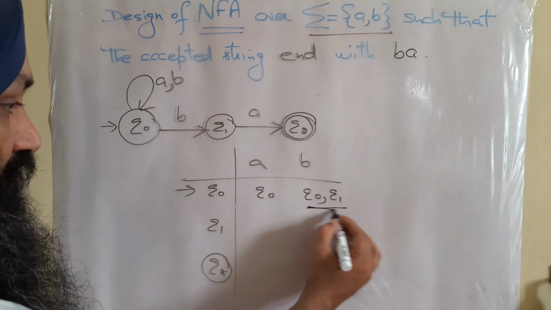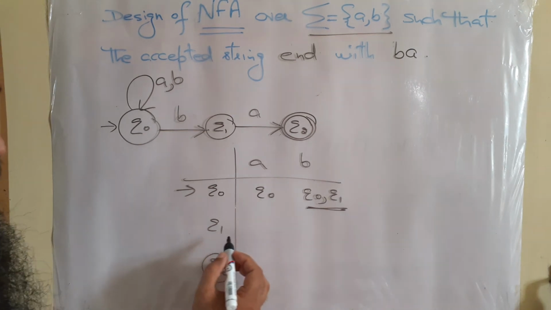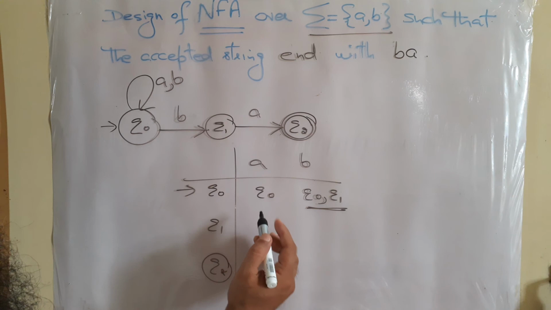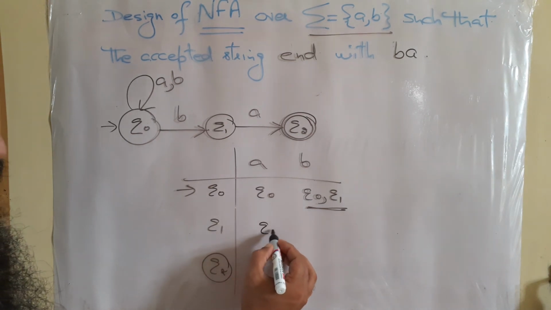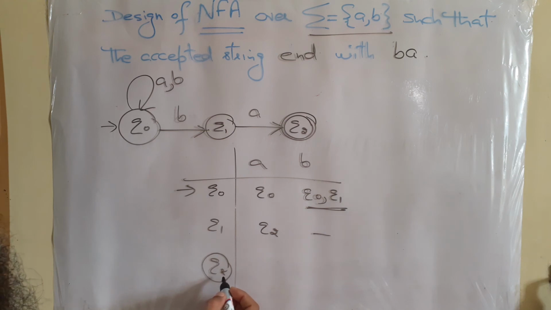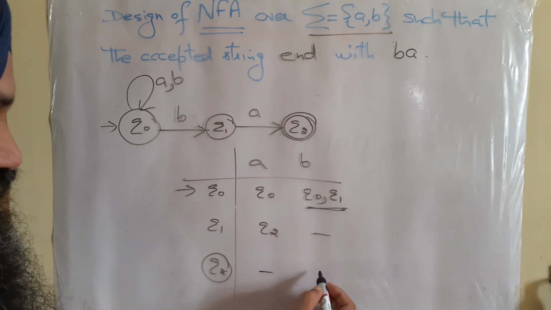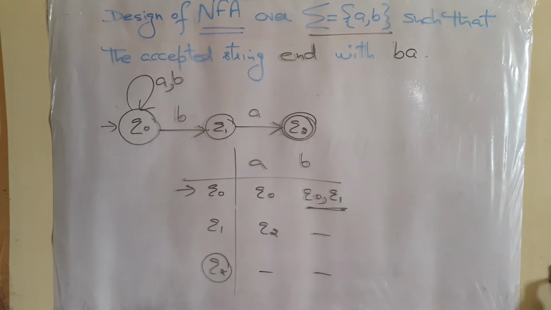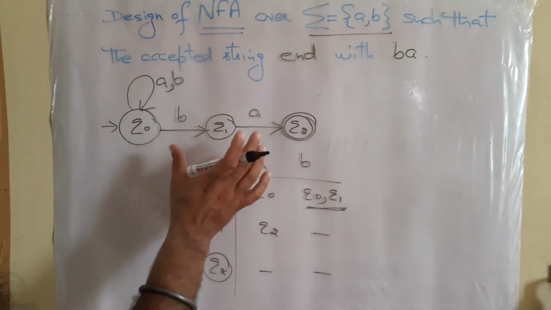This is very important. Now at Q1 with A you are able to move towards Q2 but there is no action for B, and at Q2 there is no action for any symbol. So this is the transition table for this diagram.